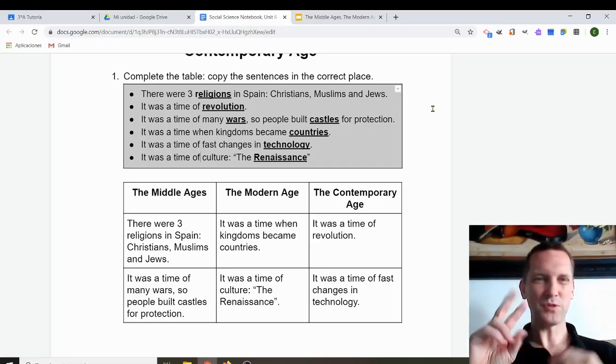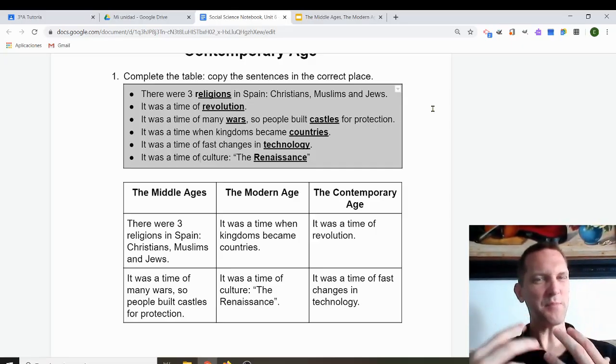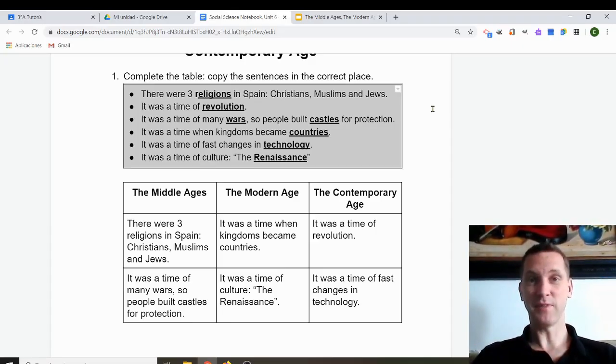And now you know two basic but very important ideas about the three periods of history that we studied: the Middle Ages, the Modern Age, and the Contemporary Age. Good job, boys and girls. I know this is a lot, but you did it. And with this, you're finished with our study of history.